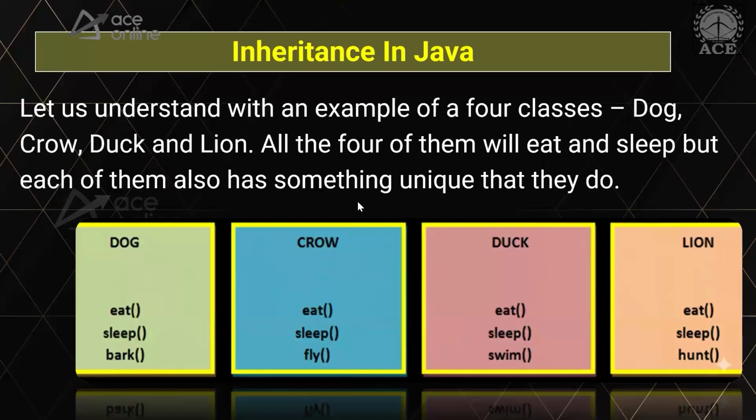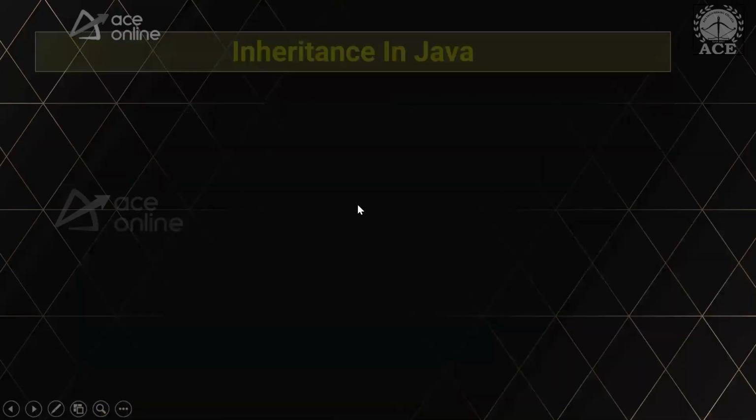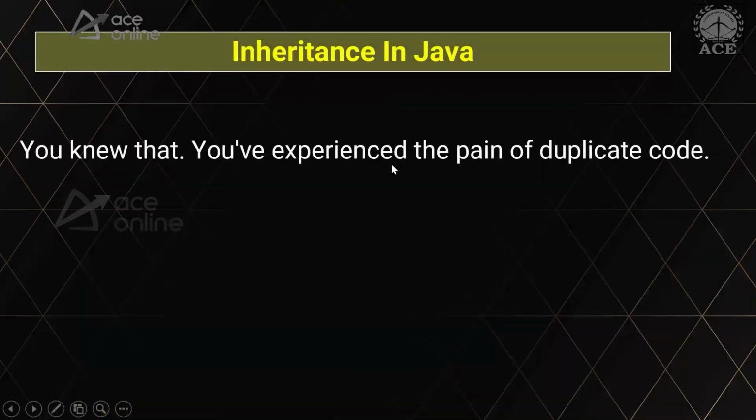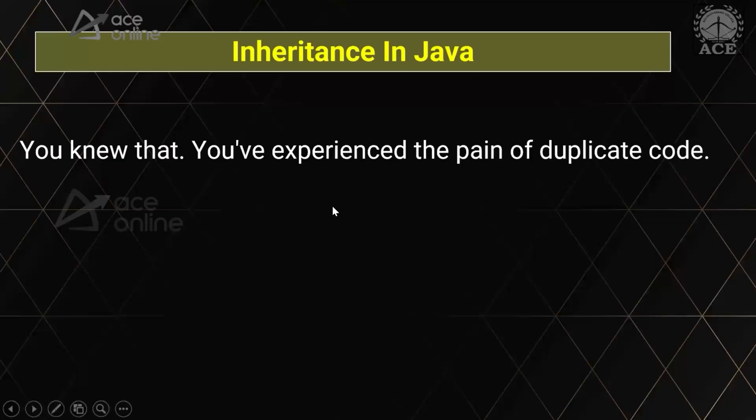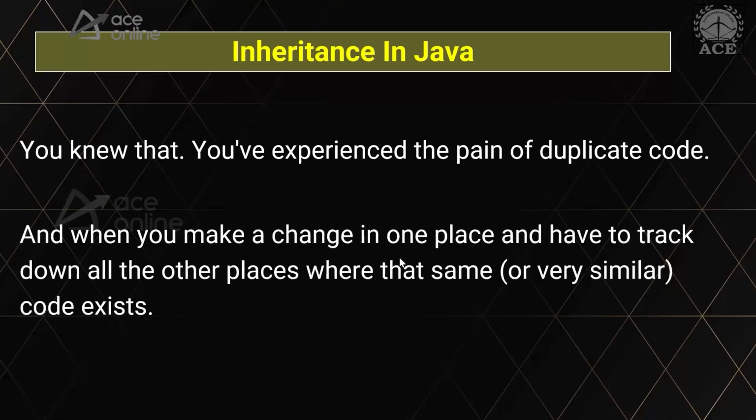Okay, very nice. So here just now you have seen that you have experienced the pain of duplicate code. You see how big a program I have written. Even though I had to copy paste, I have written a lot of code. In real time, things may be different and you may be writing a lot of code and you can experience the pain of duplicating the code. And when you make a change in one place, you have to track down all the other places.